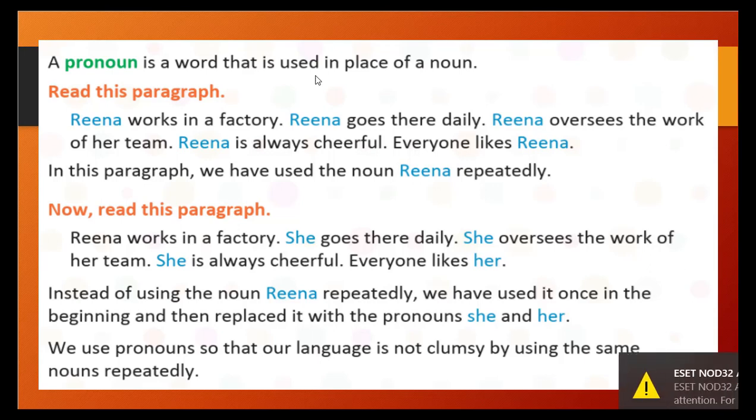The first time we wrote it as it is, but from the second time onward, we have used she and her. So instead of using the noun Rina repeatedly, we used it once in the beginning and then replaced it with the pronouns she and her. Now it looks a little better for reading, right?